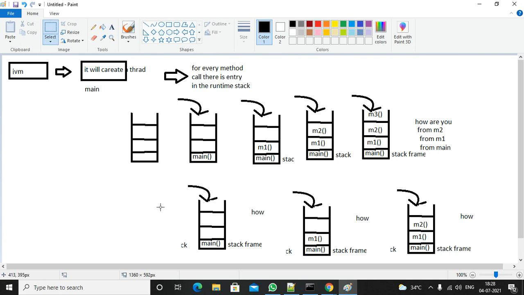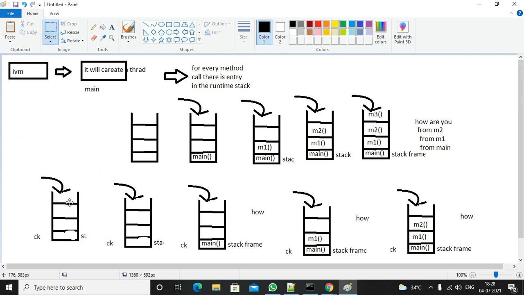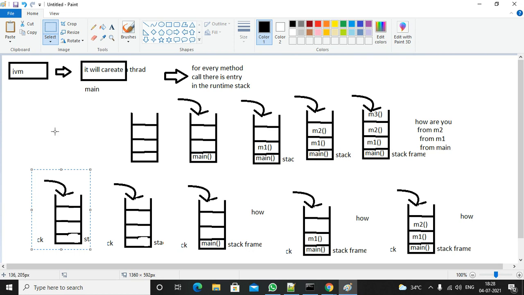So it will remove the entry of the main method. The main method is also removed. You don't have any other statements to execute. So now the stack will be destroyed, right? That means it will remove this entry.